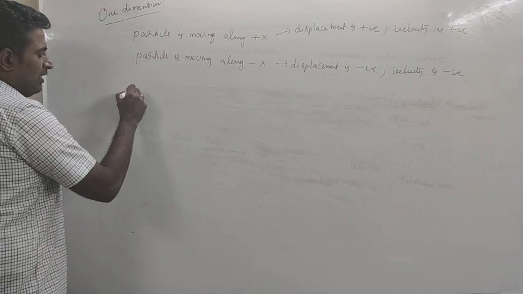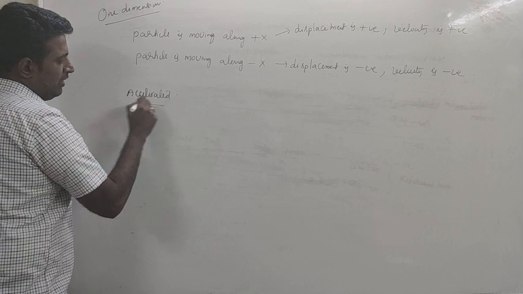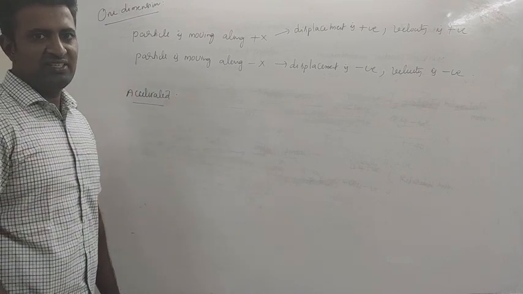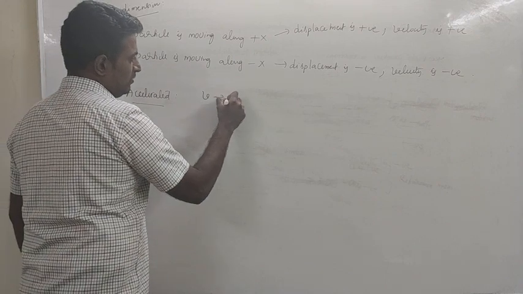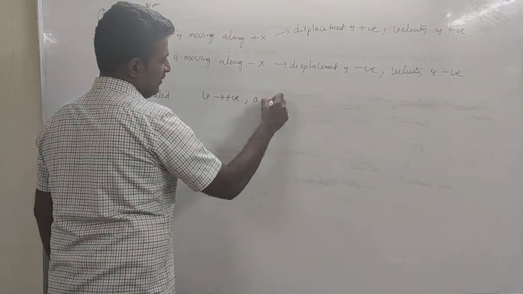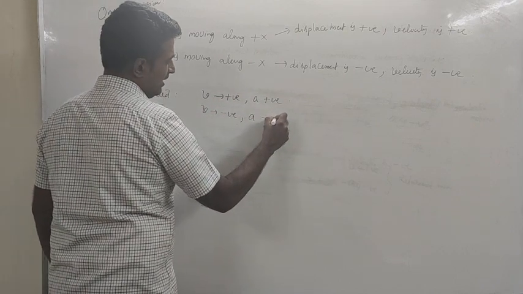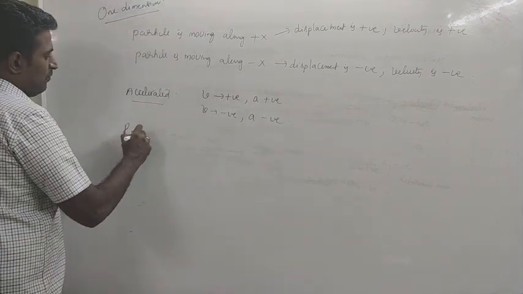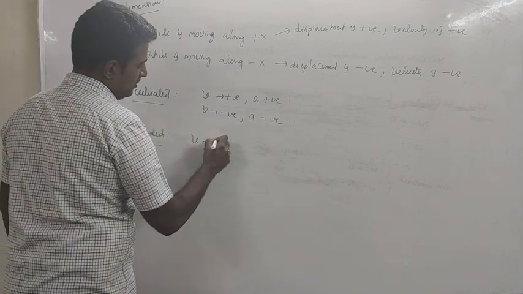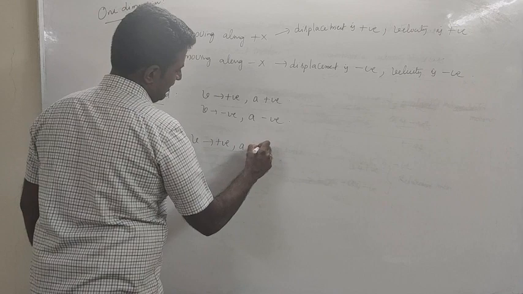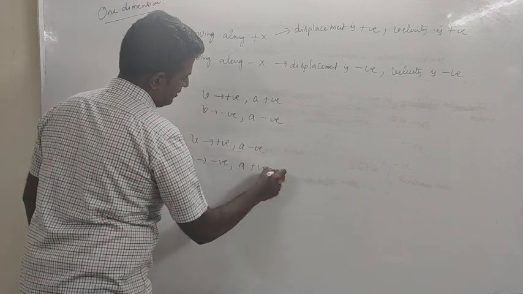So, in case of accelerated motion, accelerated means magnitude of velocity is increasing. In case of such motion, if v is positive, a has to be positive. If v is negative, a has to be negative. In case of retarded motion, if v is positive, a is negative; if v is negative, a is positive.